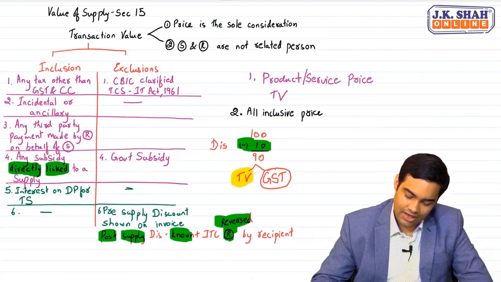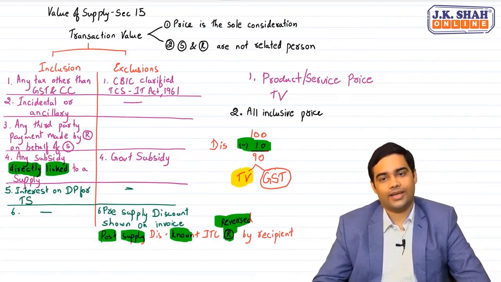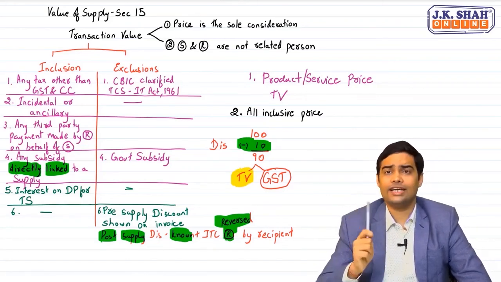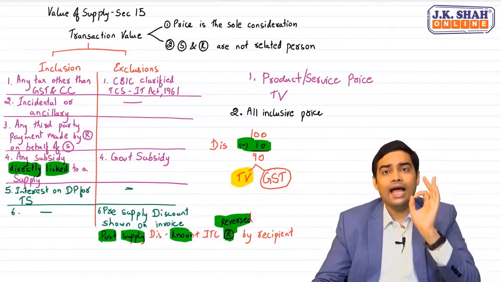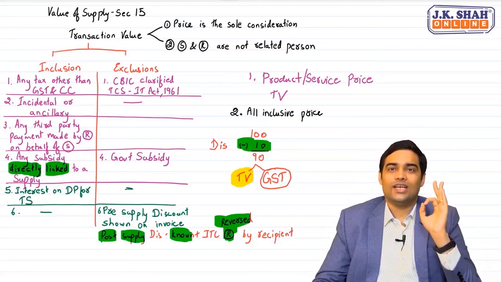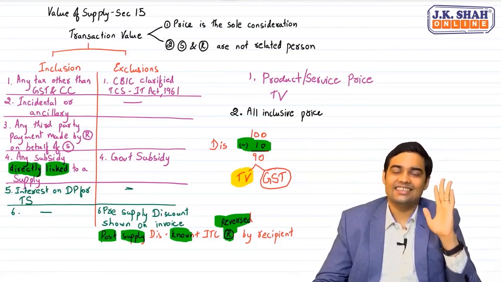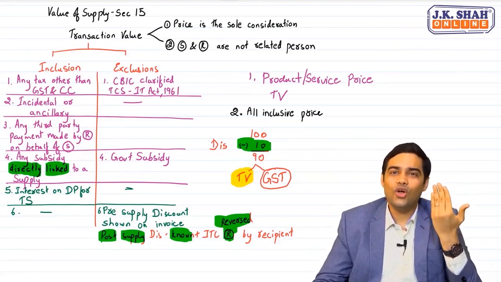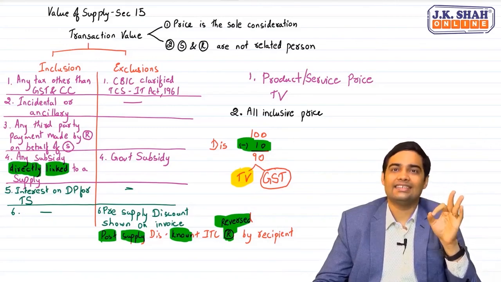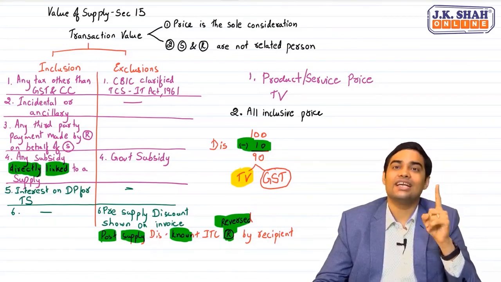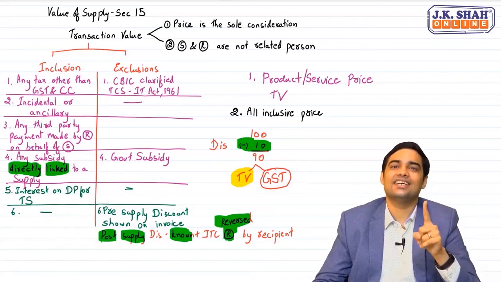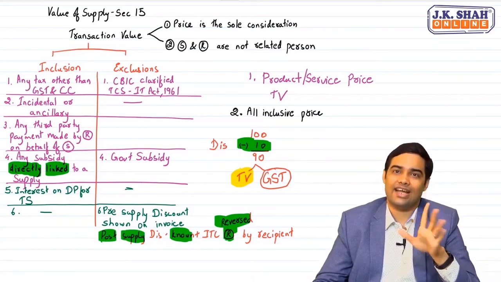Okay. One important exam tip. I would recommend you to write this. If the question is silent, then consider all the amounts as exclusive of tax but interest, consider it as inclusive of tax.